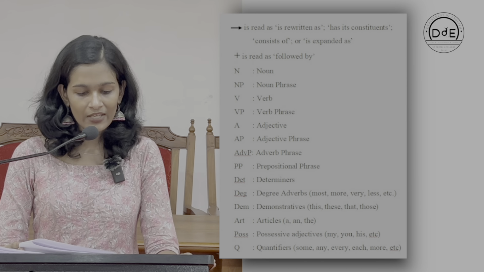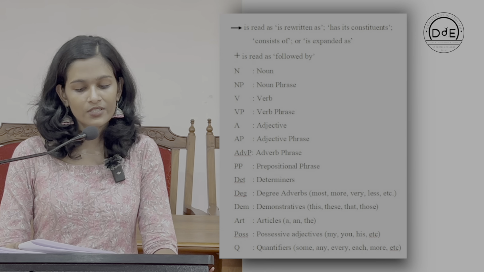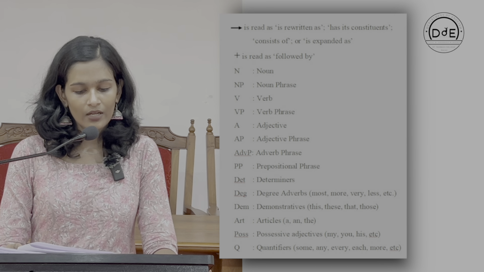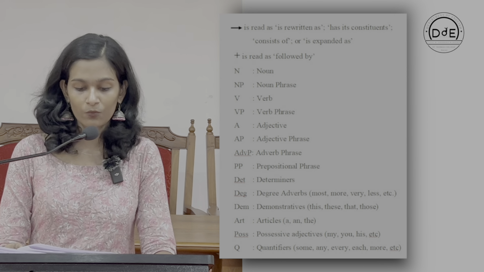In addition to that, we have articles, which is represented by ART, and WH stands for WH words like which, what and whose. So, first we have the noun phrase. We will analyze each of these categories through examples.